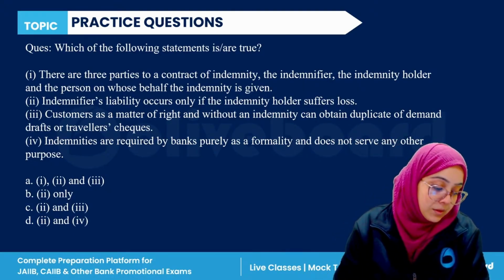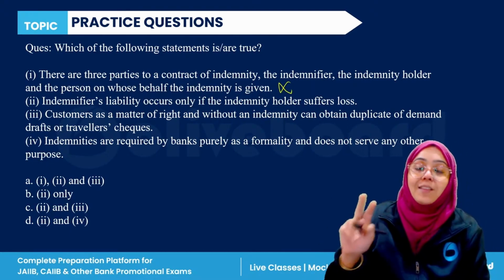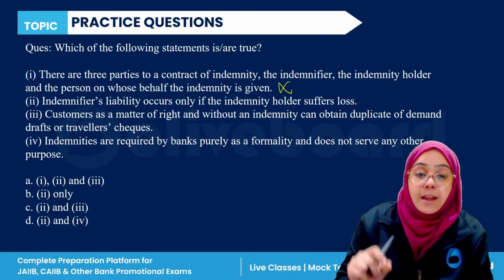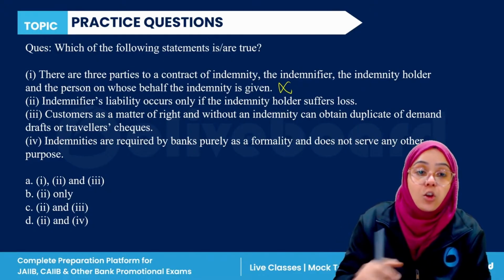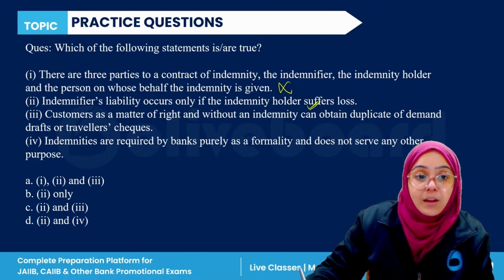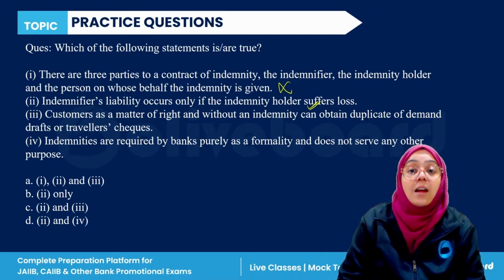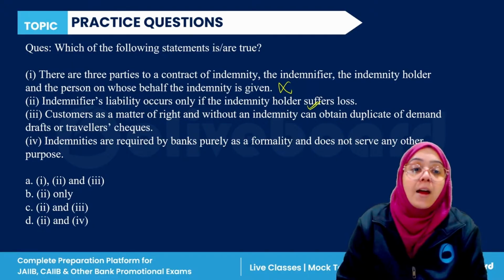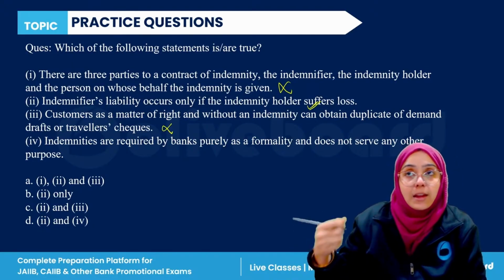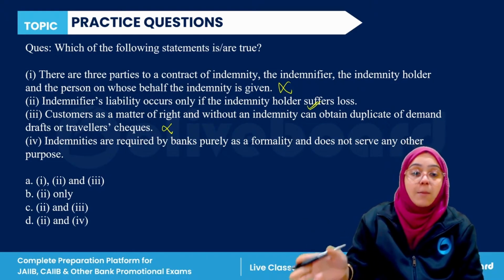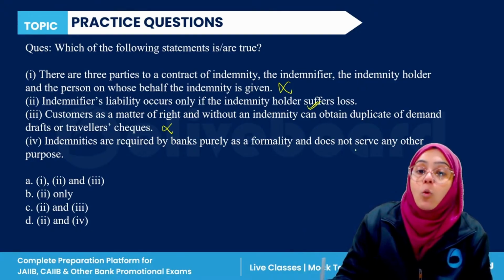Everyone. So yes, if we talk about whether there are three parties, I have told you that there are only two parties, indemnifier and indemnified. Second, indemnifier's liability occurs only if the indemnity holder suffers loss. True. Third, the customer, as a matter of right and without an indemnity, can obtain the duplicate demand draft. Without the indemnity contract, you cannot obtain a duplicate demand draft from the bank. Fourth, indemnity is required only as a formality.